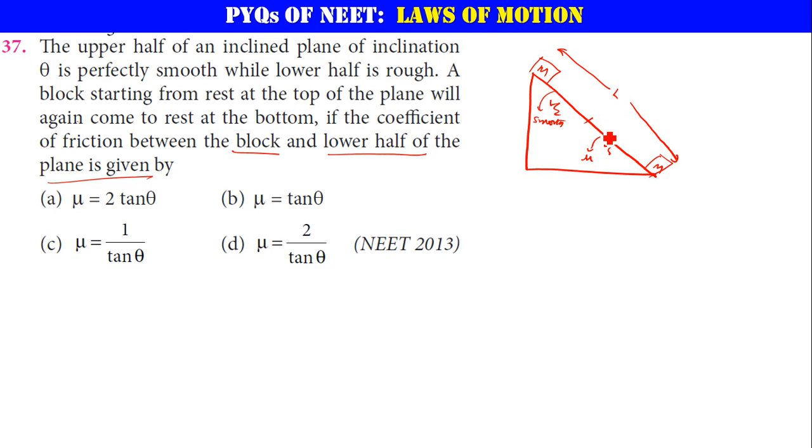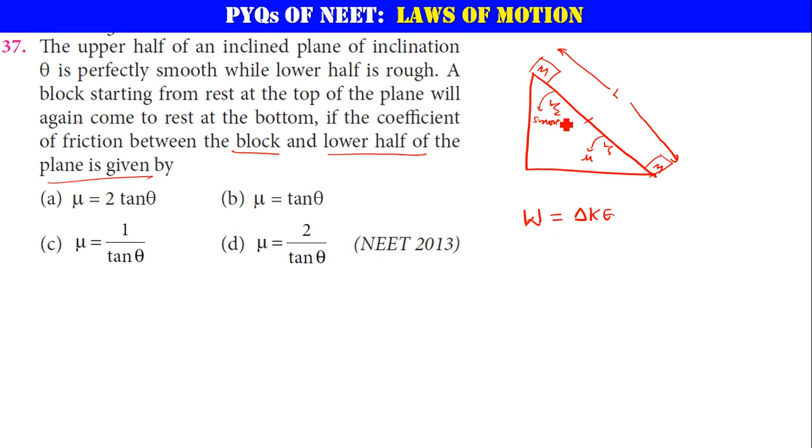All right. For this problem, we can take the help of the work energy theorem. Of course, we can do this using a free body diagram by applying F net equals ma, but that will take a lengthy time, and we need to complete this problem within a given 1 minute. So that's why we use the work energy theorem. What is the work energy theorem? The work done by all the forces is equal to the change in kinetic energy.